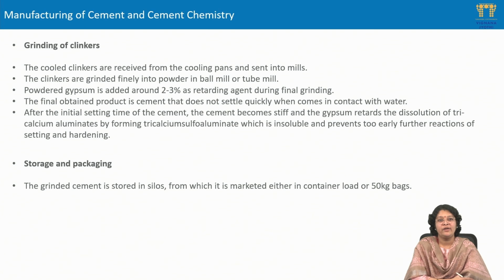So grinding is the next process. The clinker obtained from the rotary kiln will be at a very high temperature, so it is cooled first, after which it is sent to the grinding mill, where gypsum of 2 to 3% content is fed in along with the clinker and ground to a fine powder, and as a result we get cement as the final product. The next process involved is storage and packing. The cement can be stored in silos before it is packed as 50 kg bags.